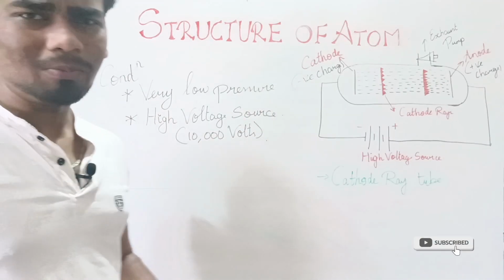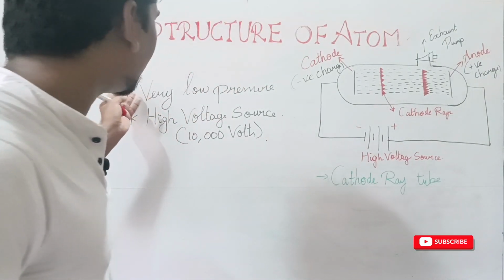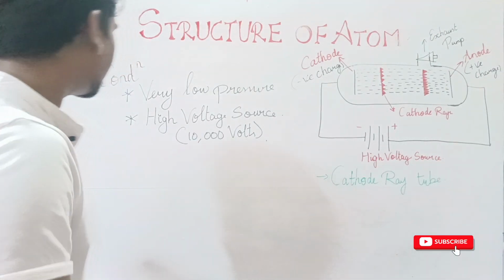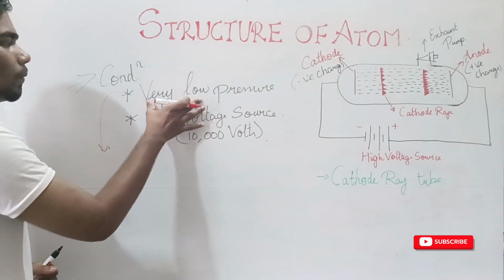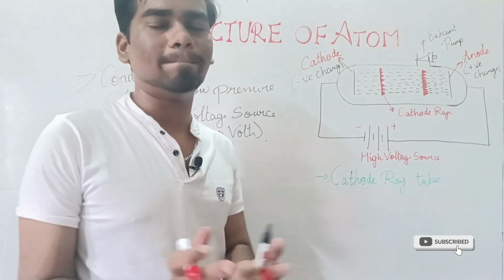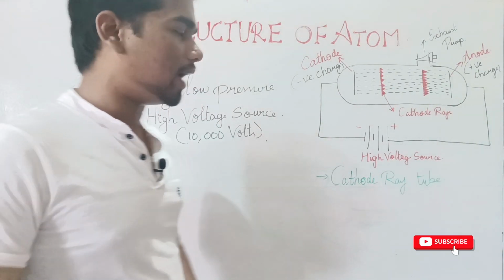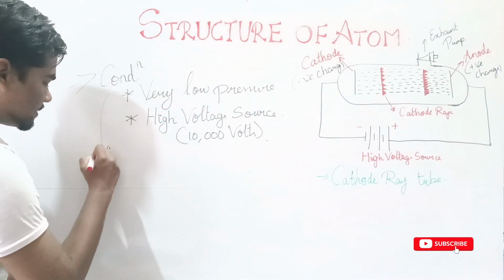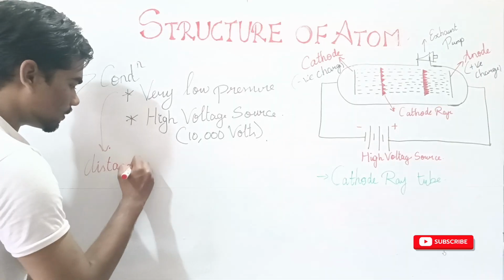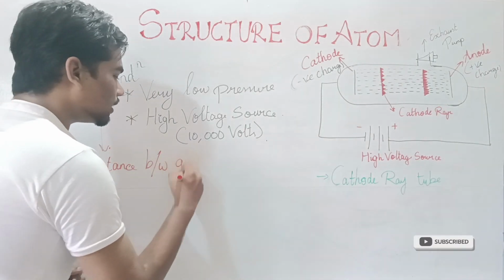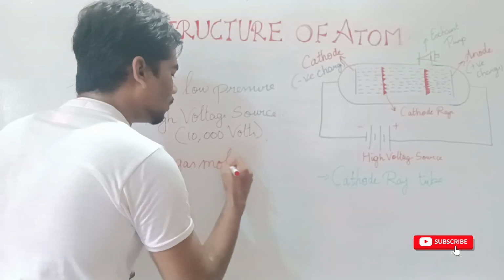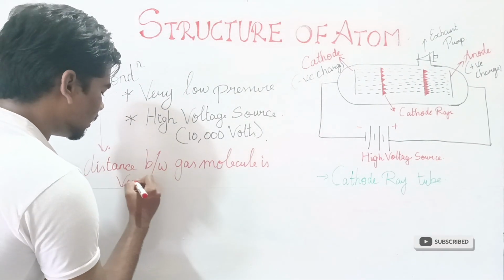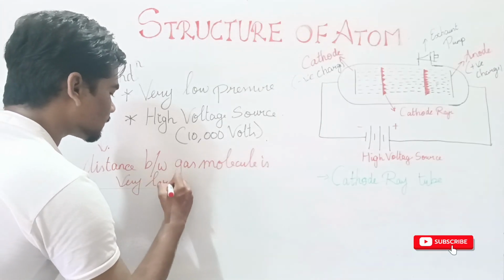My dear friends, you may be wondering why he took gas molecules at very low pressure. There is a major reason for that. The reason for having a very low pressure is that the distance between gas molecules is very large.